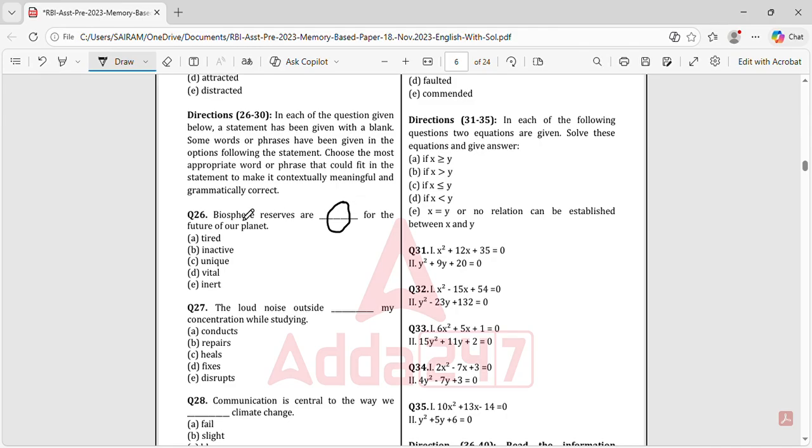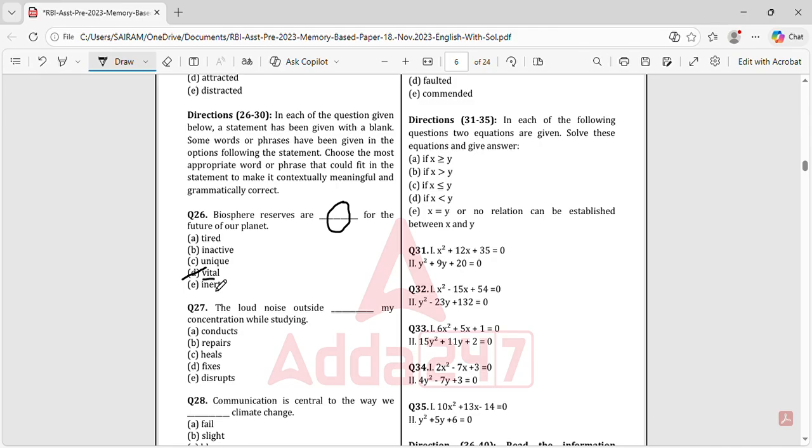Say, given for example, biosphere reserves are dash for the future of the planet. It is vital for the future of the planet. Vital means it is very much necessary. So like that you have to check. What is the statement telling?